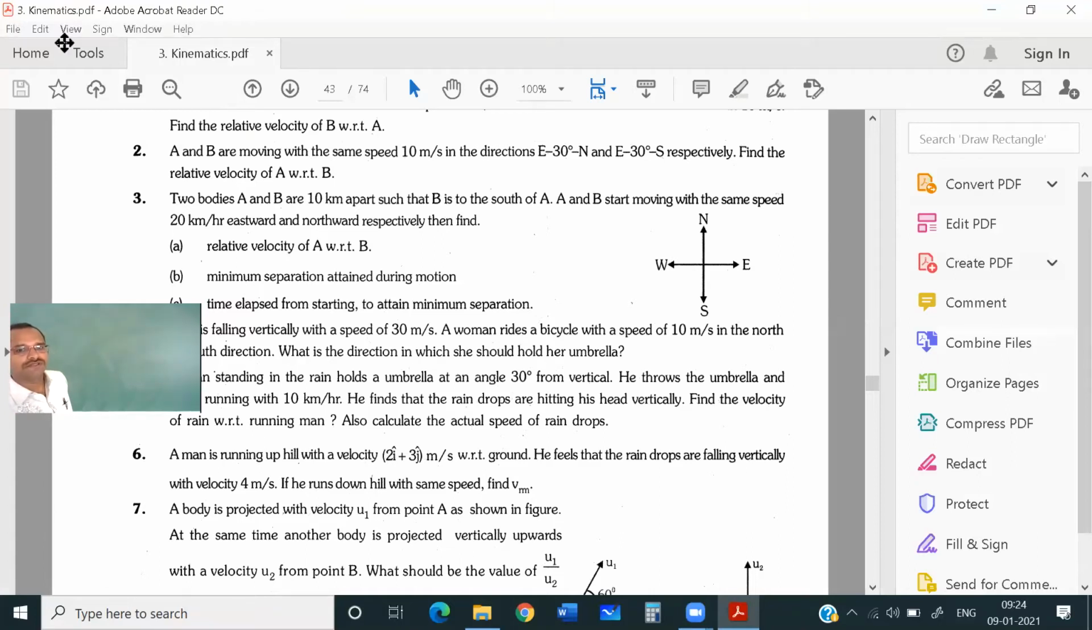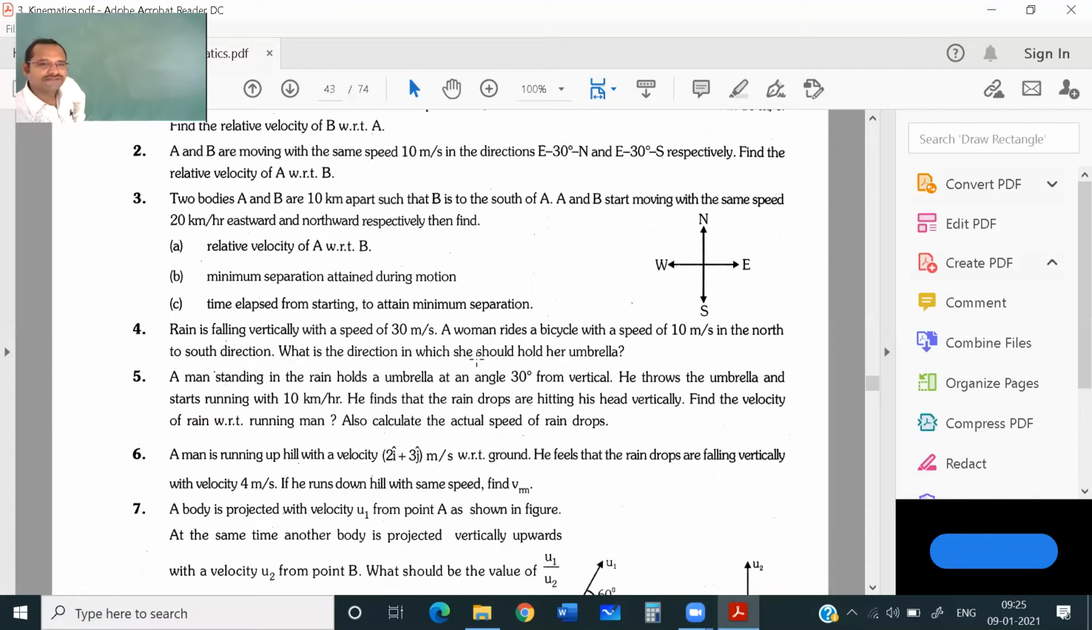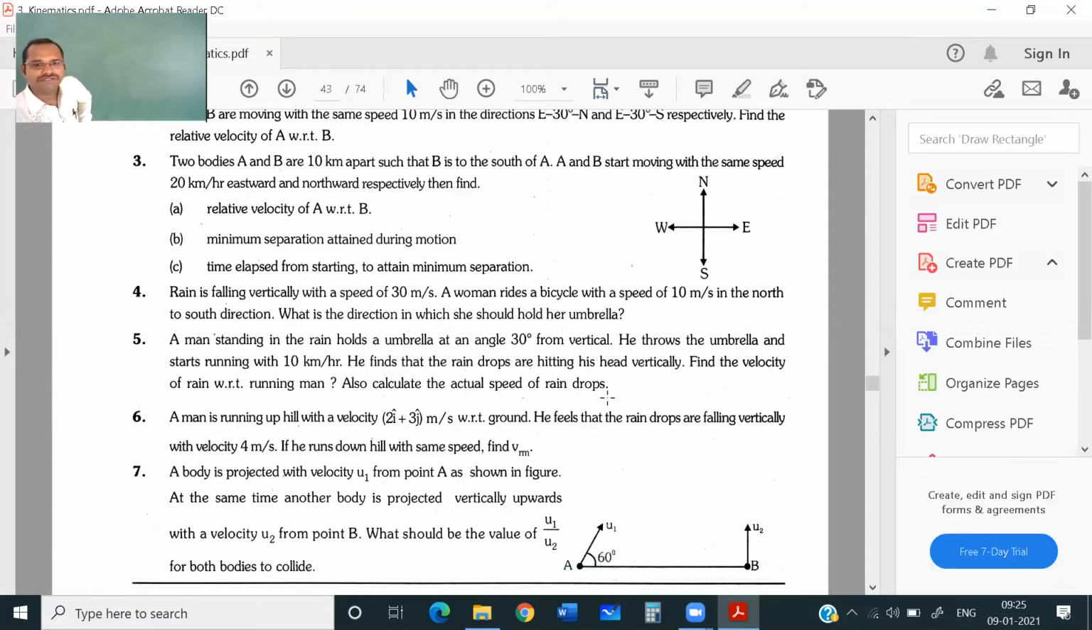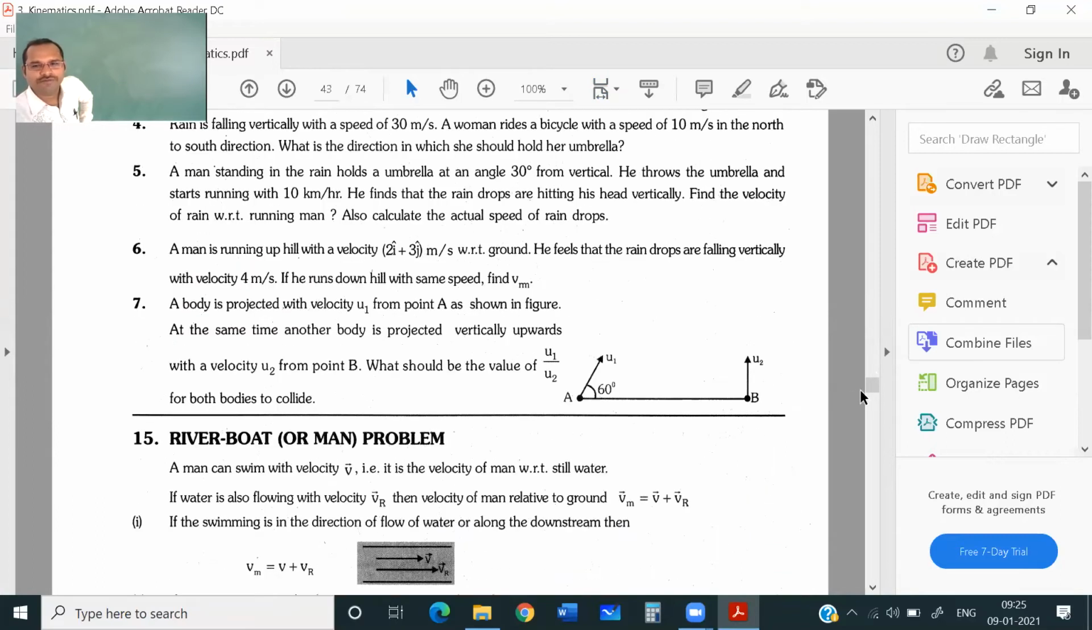Yes, students, this is the river boat problems.